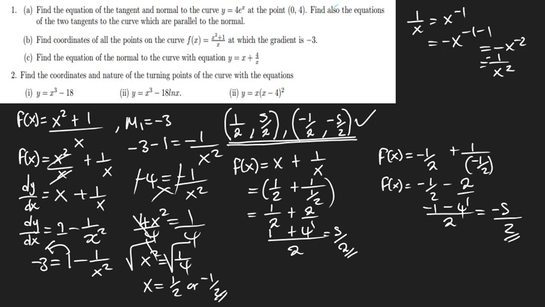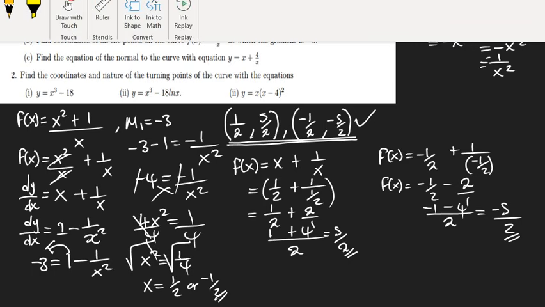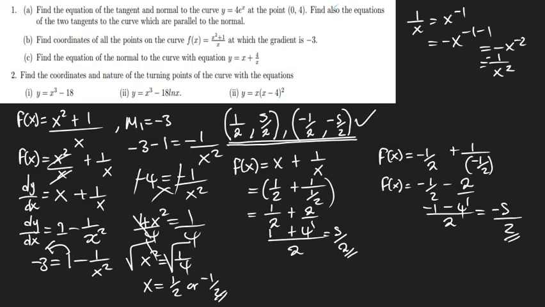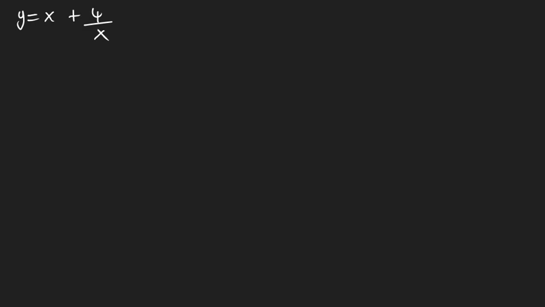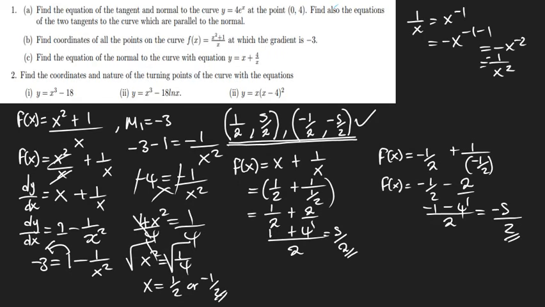Where else? Three, which is C, says find the equation of the normal to the curve with y equal to that. Okay, so this is going to be y equal to x plus 4 over x. That's when we find the equation of the normal to the curve with the equation of that.